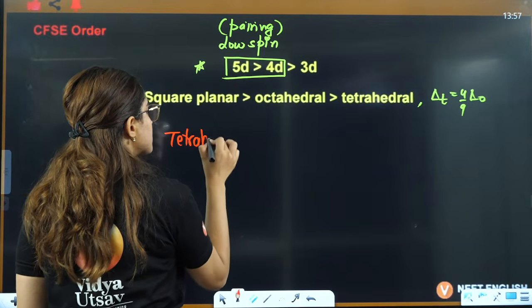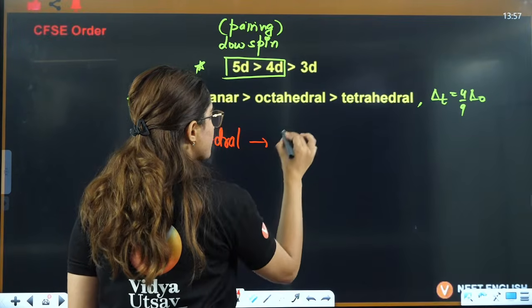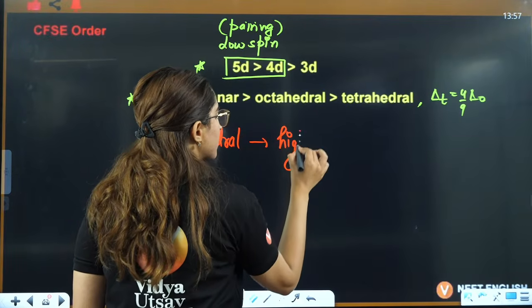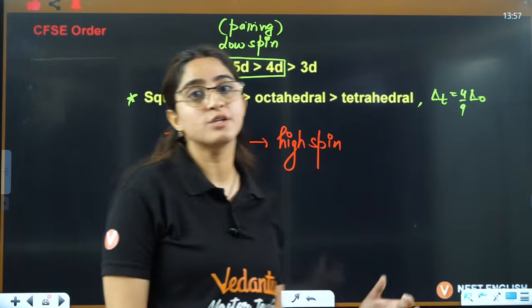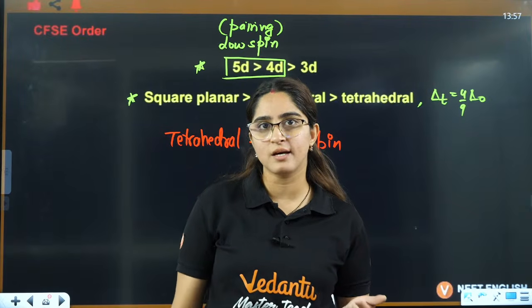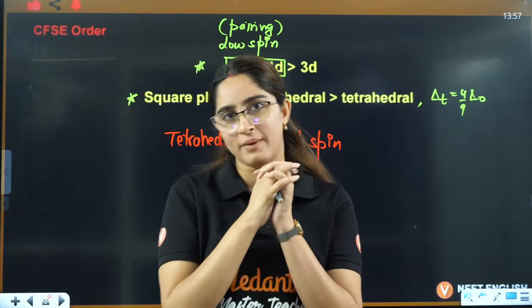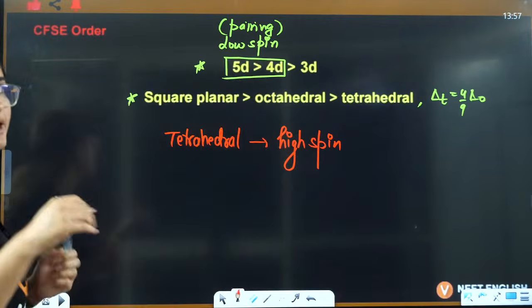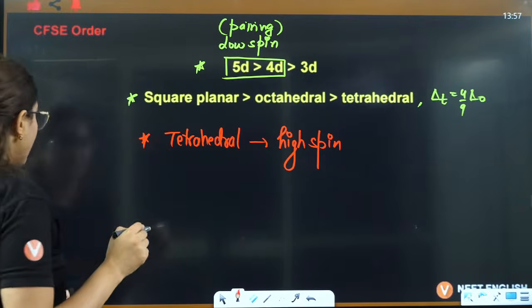Tetrahedral complexes always form high spin. Why? Because it is less than octahedral. It is so less that pairing rarely takes place here, and the electrons will always go above. That is why, generally, high spin complexes are formed.